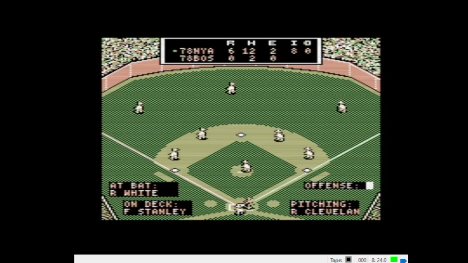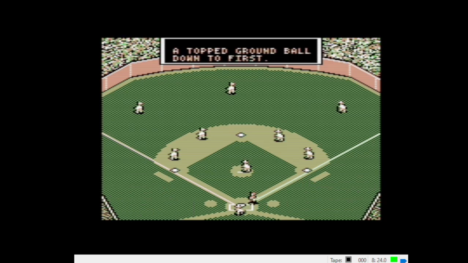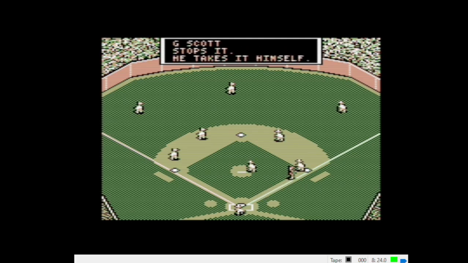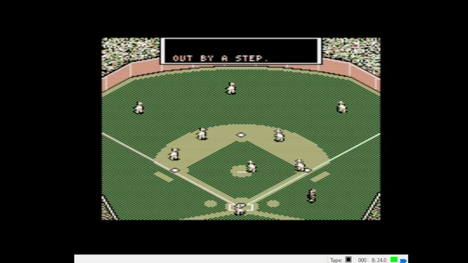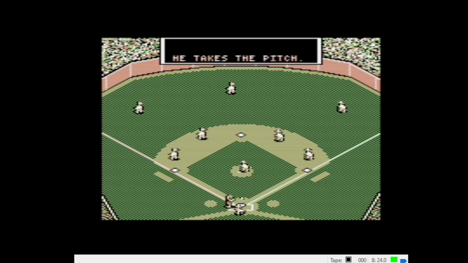Roy White stepping in, facing Cleveland. 2-2 fastball. He tops that one down to first. Boomer has it, takes it himself to the bag, and out by a step. Close play. Okay. Fred Stanley, the batter.